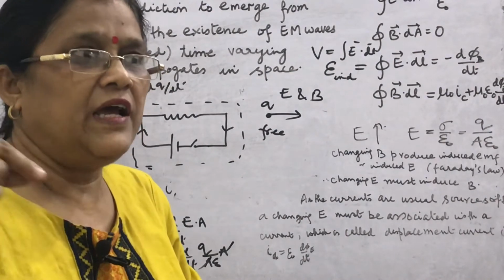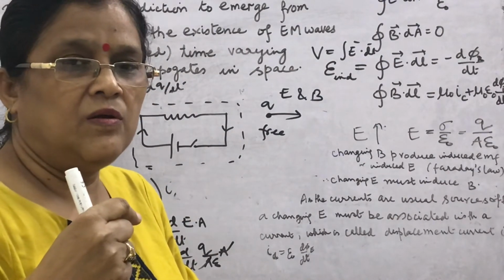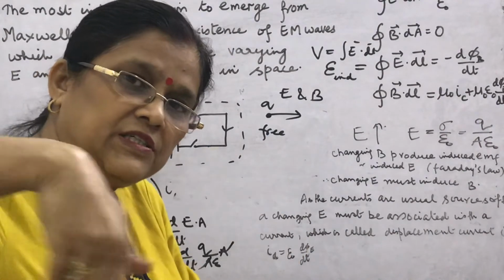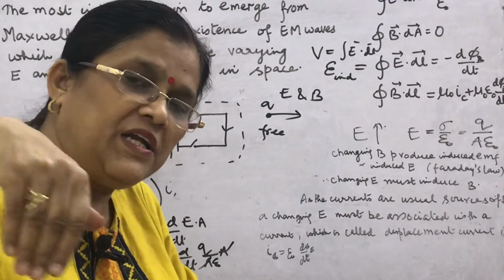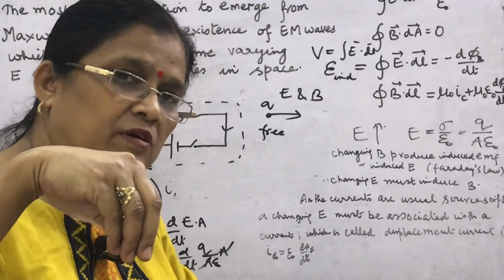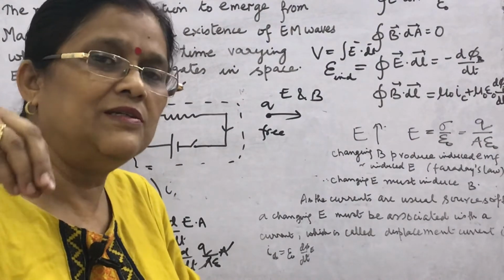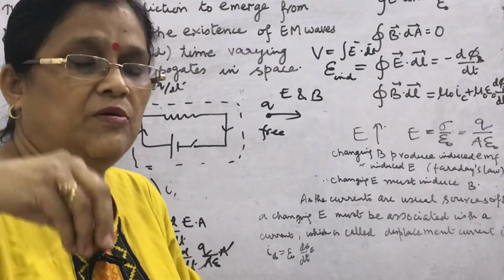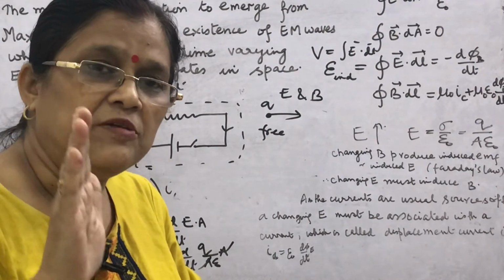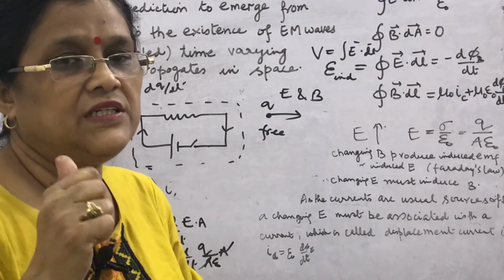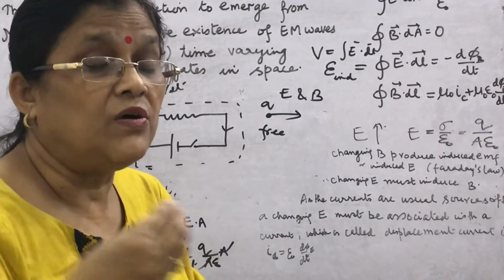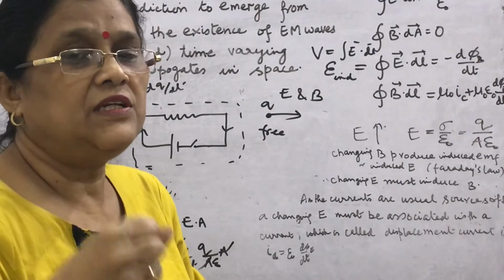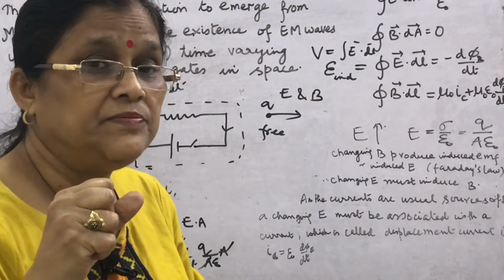If the charge is accelerated. What is the meaning of accelerated charge? You know, oscillations. If the charge is oscillating, in the mean position the velocity is maximum, in the extreme position the velocity is 0. So, velocity changes in the oscillatory motion. Accelerated charge means oscillatory charge, and oscillatory charge has changing velocity. Its velocity changes, which means there is acceleration. And how does an accelerated charge produce EM waves?